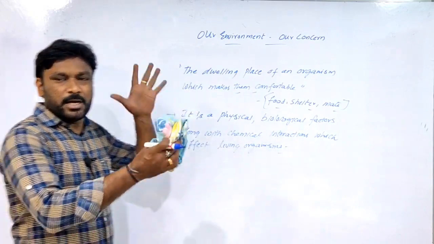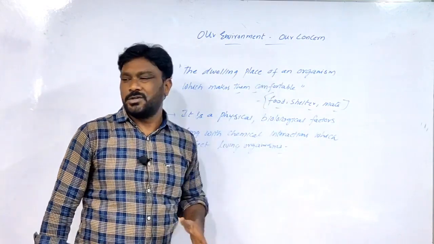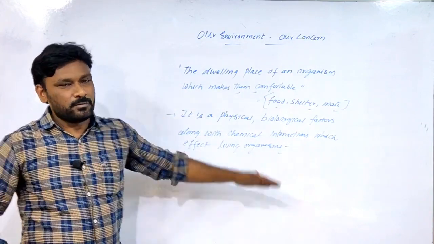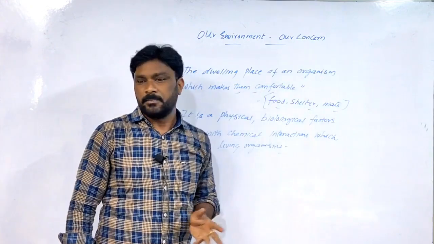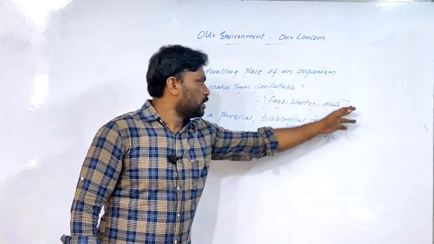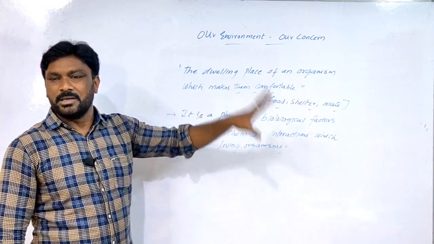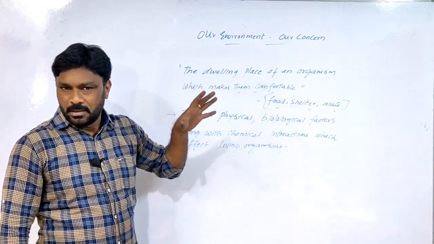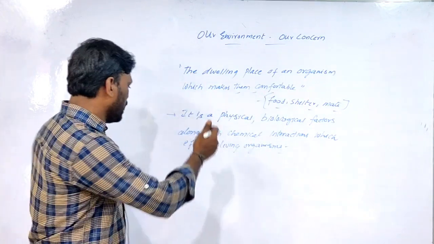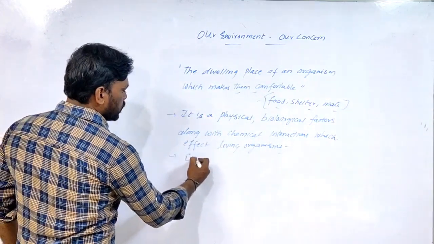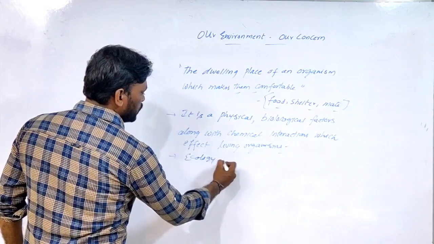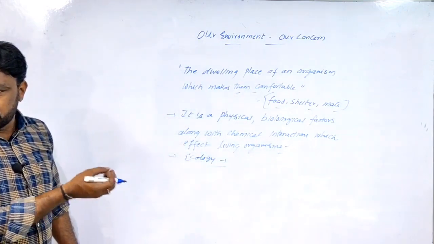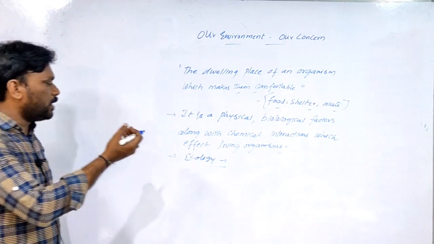For example, in one area food is not sufficient. At that time the animals or the organisms move from one place to another in search of food. If all these resources are available in one place only, it is called a particular environment. The study of these environmental factors is called ecology.